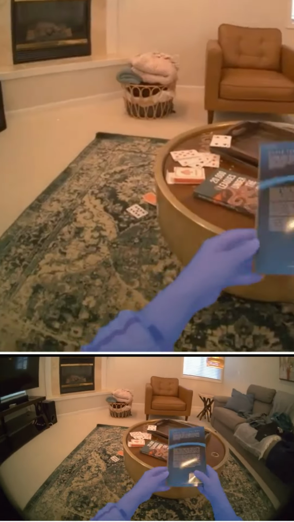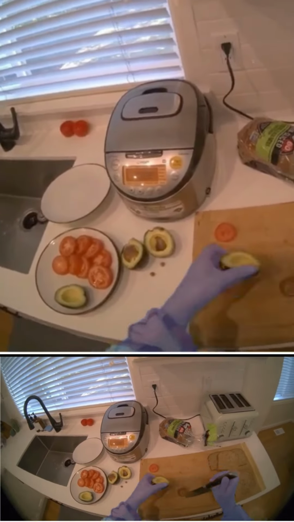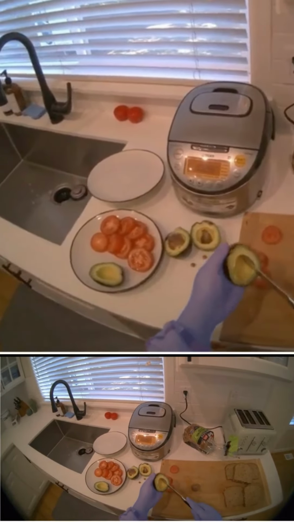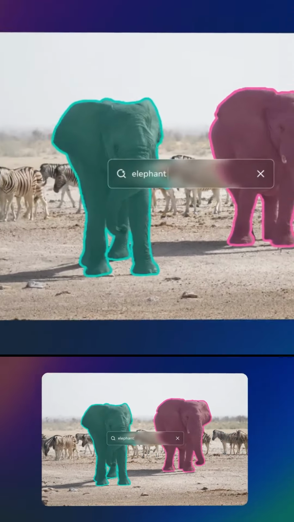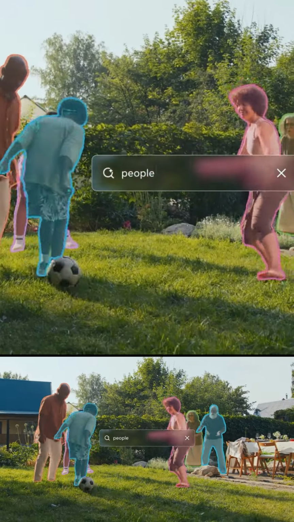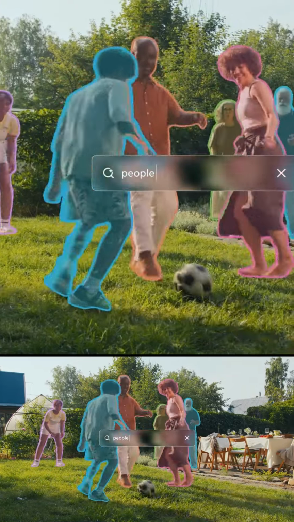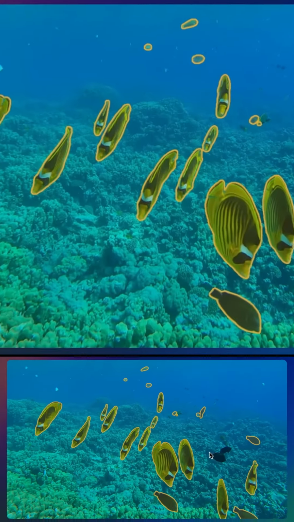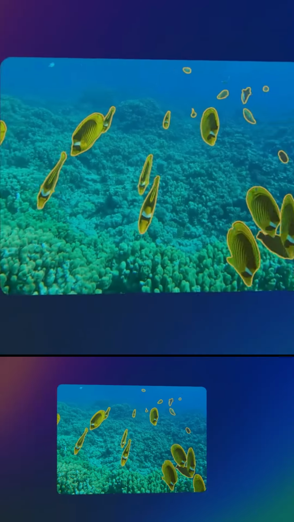Most people will first see SAM3 inside Meta's apps. Instagram's Edits app is getting new effects that let creators apply dynamic transformations to specific people or objects, things that would normally take multiple masking layers and keyframes. On Meta AI's Vibes and Meta.ai, SAM3 will unlock new visual creation and remixing tools. On top of that, Meta also announced SAM3D, a suite of models for reconstructing 3D objects, humans, and scenes from a single image. This powers things like the new View in Room feature on Facebook Marketplace, where you can drop a lamp or table into your living room and see how it fits.